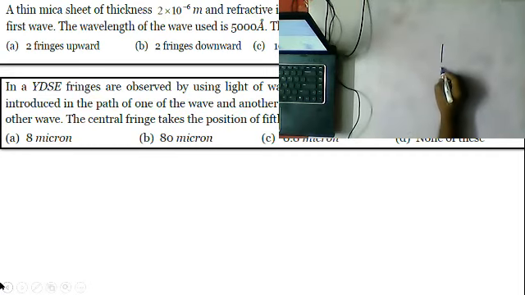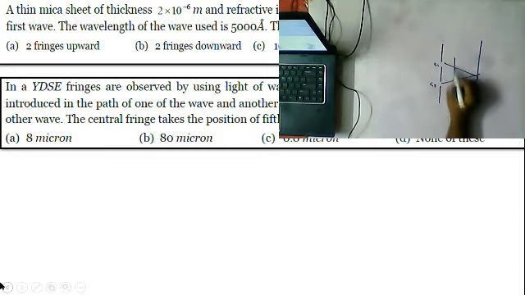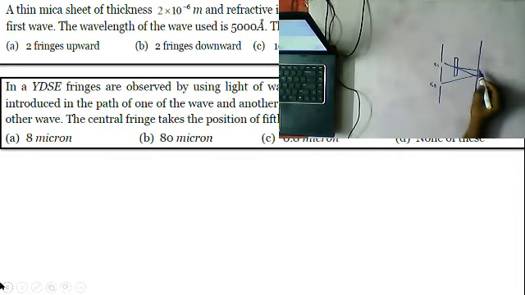So here this YDSE experiment is there. This is your S1 and this is your S2. And here this is the screen. Now both waves are interfering at the central bright fringe. Between them a thin mica sheet is placed like this. Now due to this thin mica sheet, the fringe has shifted some distance. What is this shift? We need to find out.